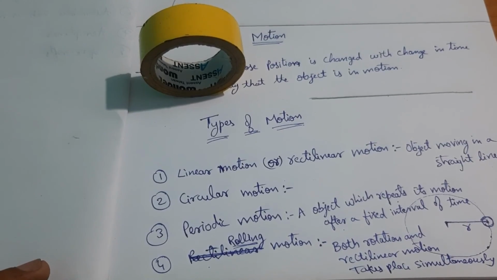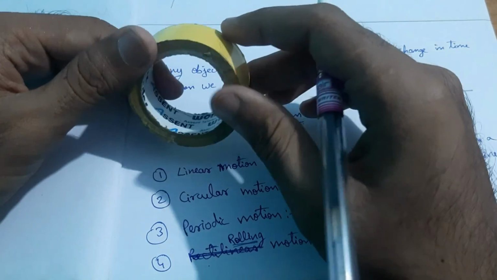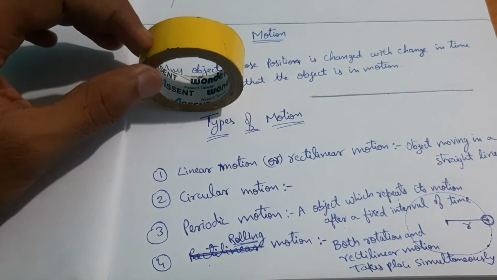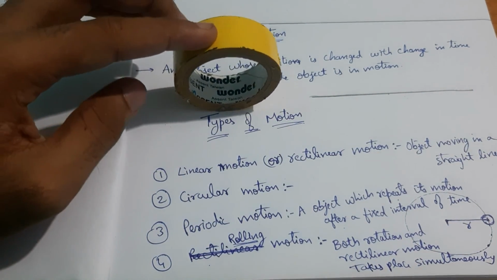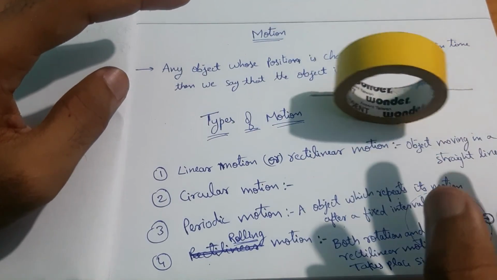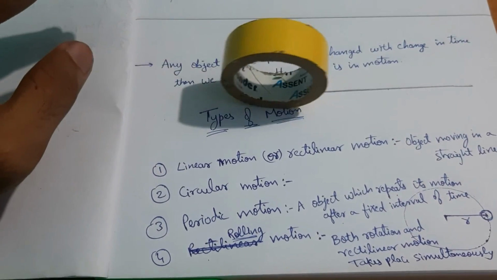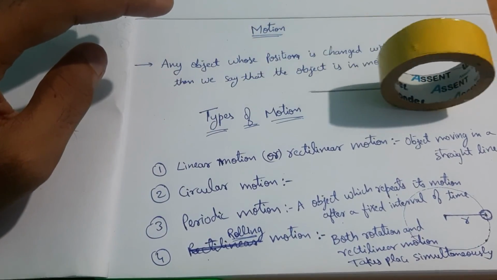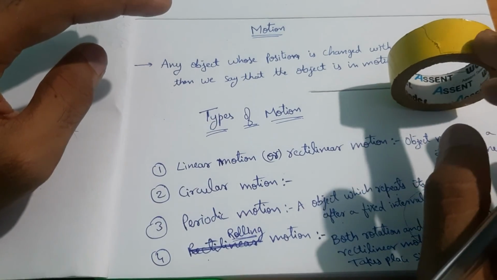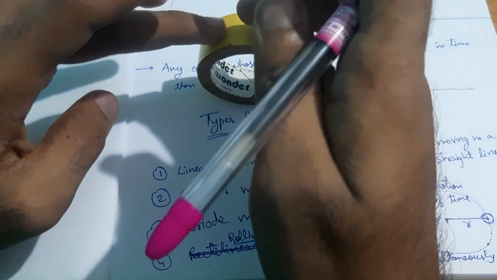So let us learn about rolling motion. Now you can see I have a tape in my hand, and if I push the tape, you can see that the tape is rotating as well as moving forward.